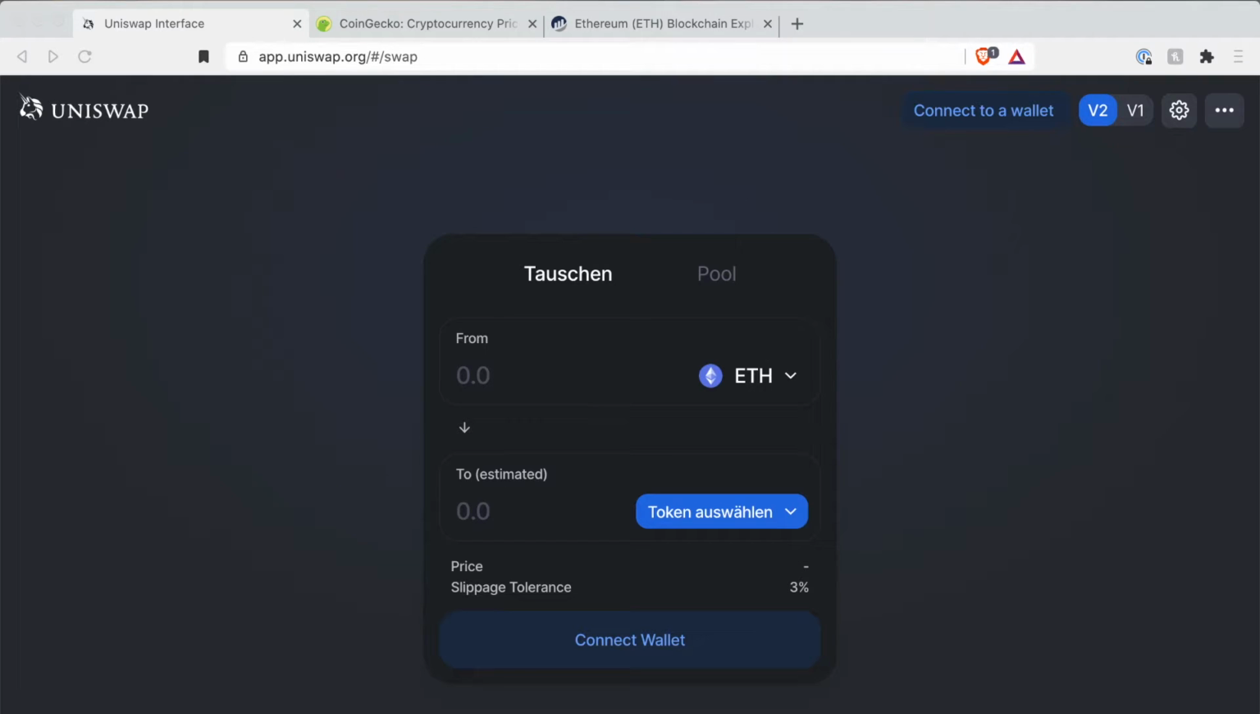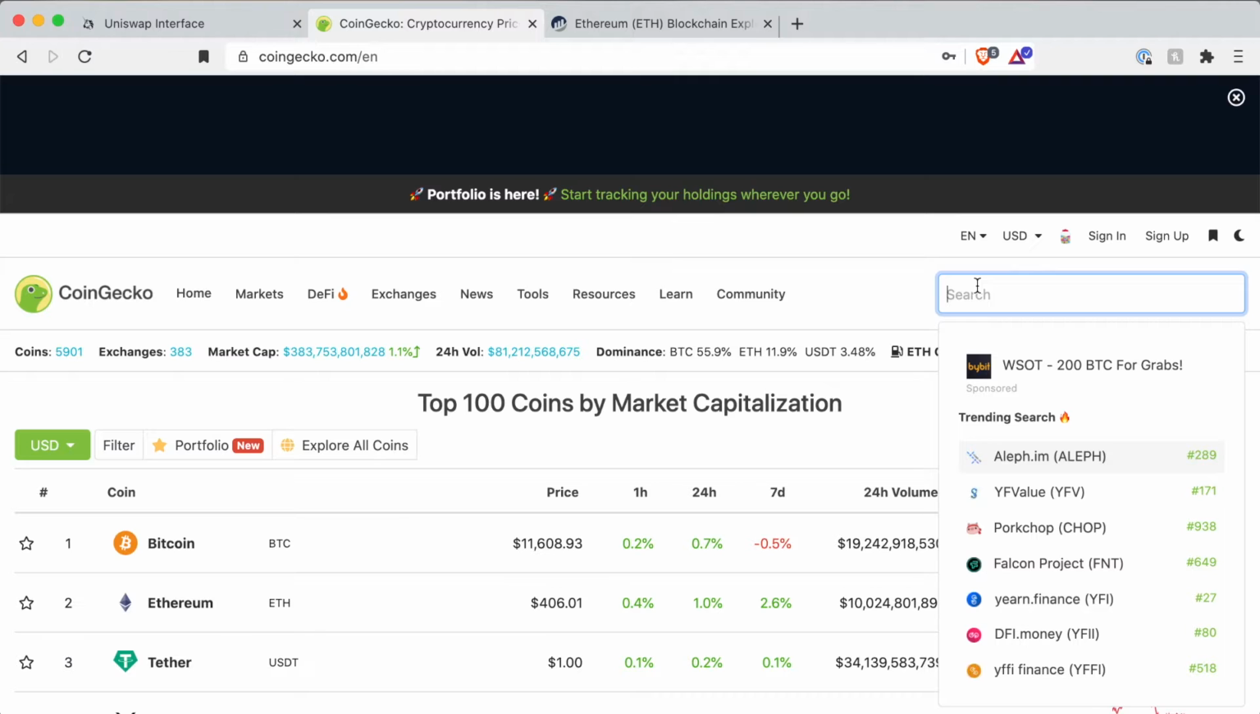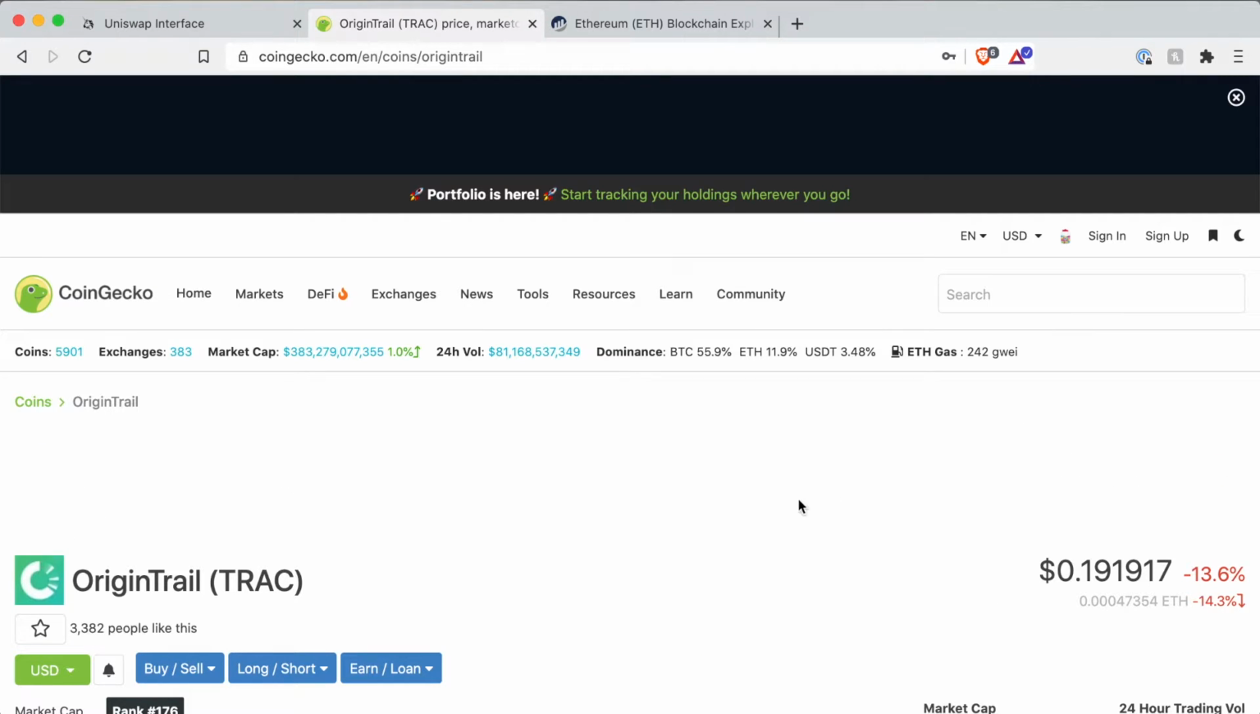So to research a Uniswap pair, I always start off at CoinGecko. It's similar to CoinMarketCap, but in my opinion, it's better. But you probably find the same features I'm talking about in this video also on CoinMarketCap. So for our tutorial, I'm looking at an altcoin called Origin Trail. You basically just enter the name into this search window, click the token, and then you get taken to the specific page of this token.